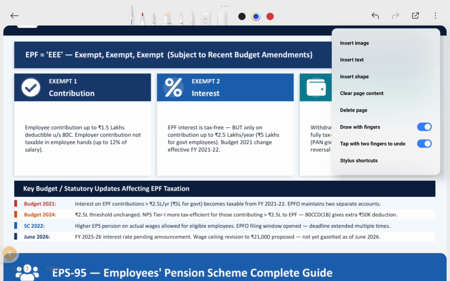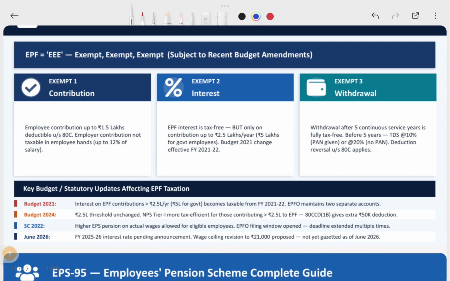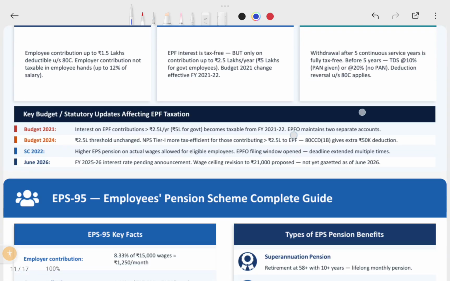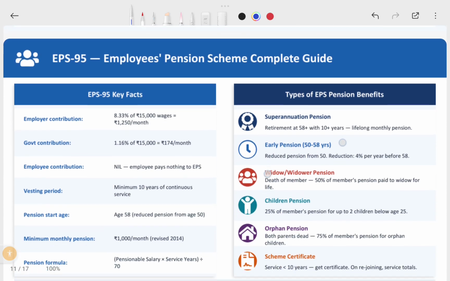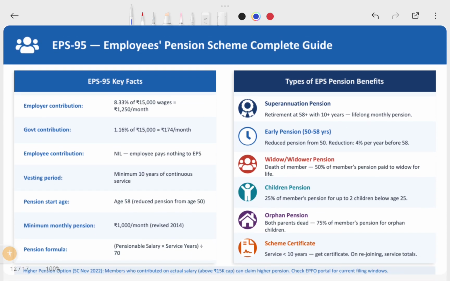Okay, so all these exemptions are available. In 2026, there is an announcement pertaining to interest. So this is already covered with that. And then the employee pension scheme complete guide.